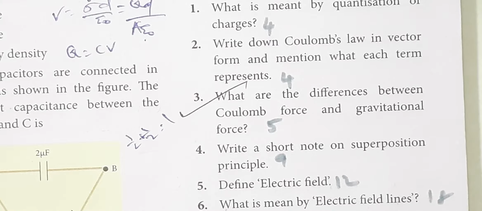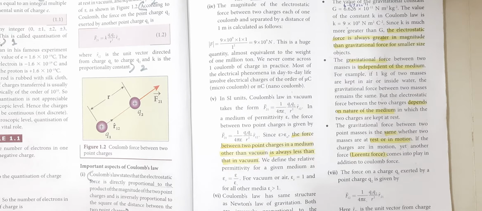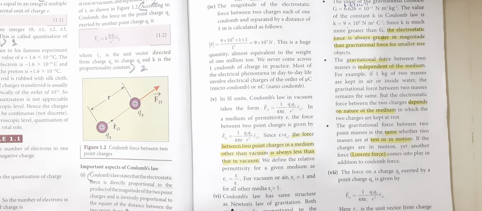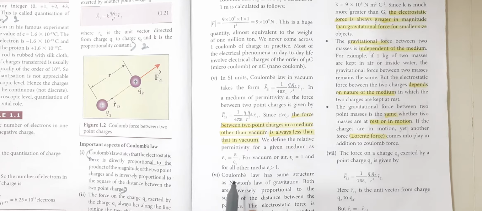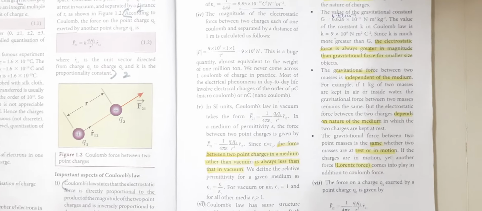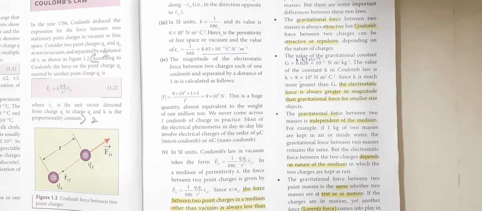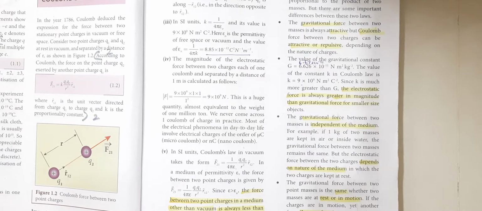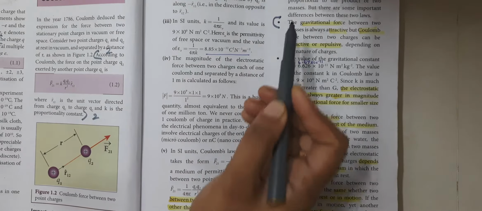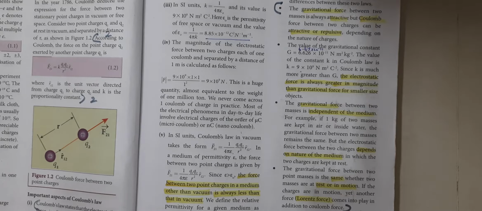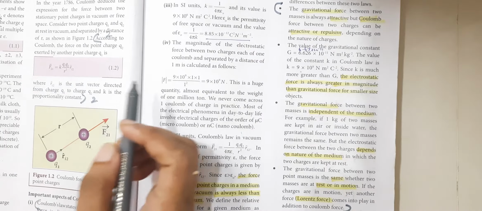The next question is: what are the differences between Coulomb force and gravitational force? This is on page number 5. Listen, under the important aspects of Coulomb's law, the last point is the answer for this question. Coulomb's law has the same structure as Newton's law of gravitation, and the sixth point has various subpoints also, that we can write by putting two columns, one side gravitational force, the other side Coulomb force. So you have to mention from this point to this point. They can ask this as a 3 mark question. Okay, this is question number 3.